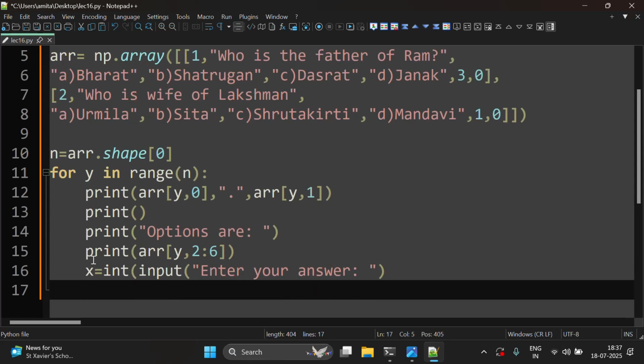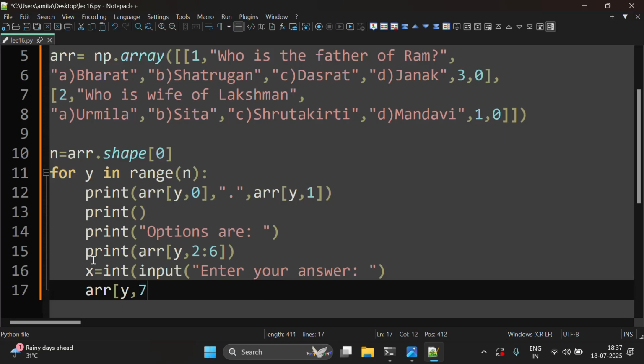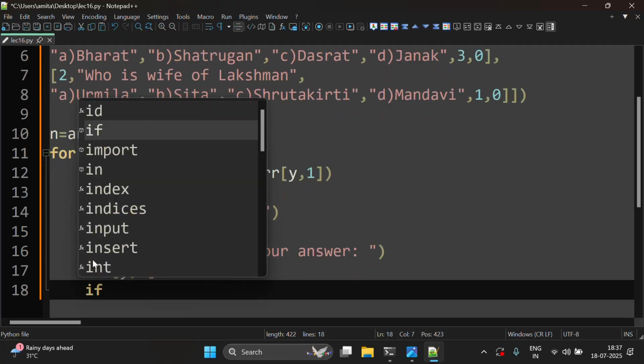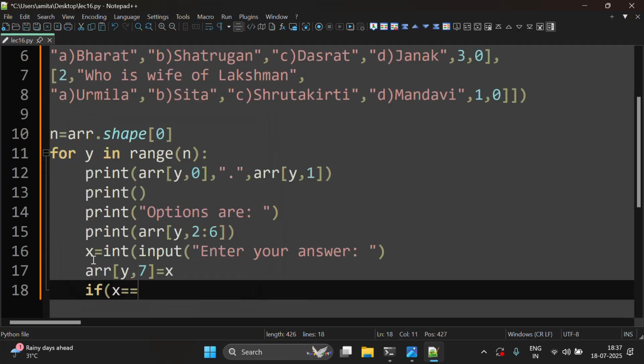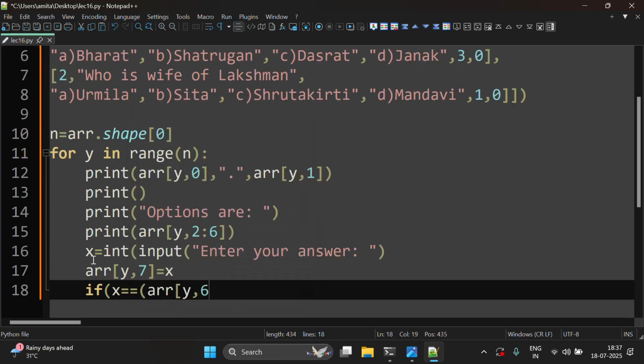And then we will use the condition that if the correct answer is equal to the input value, then we will write that you won.